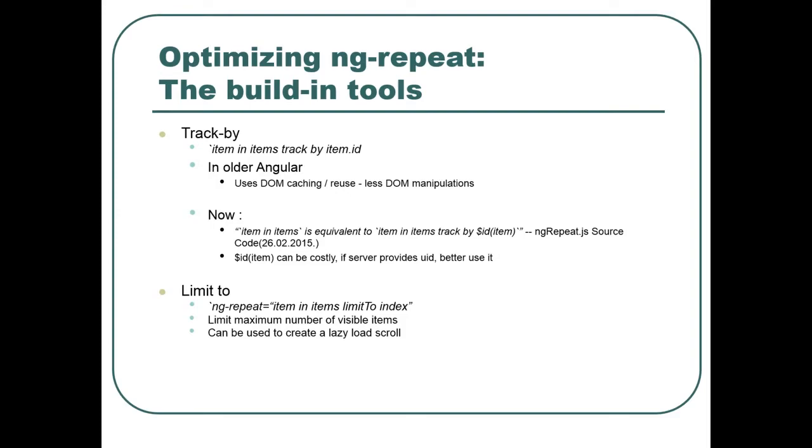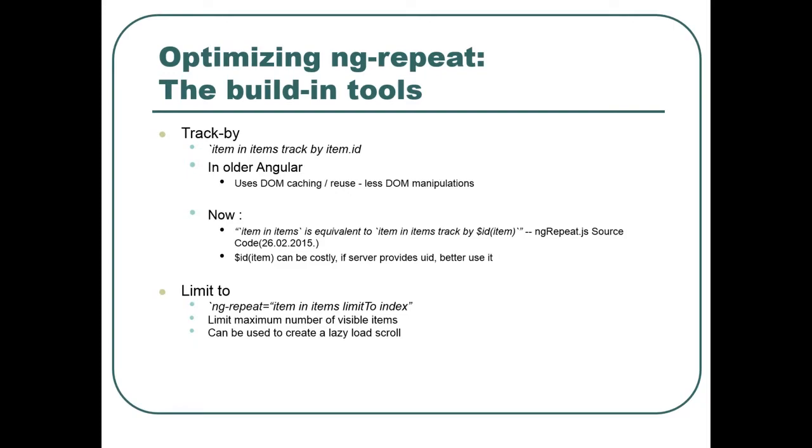It also allows DOM caching. When you remove an element from the ng-repeat and then add it again, the removed element is cached, so it is faster to add to the DOM. Now in version 1.3, the DOM caching is always done.